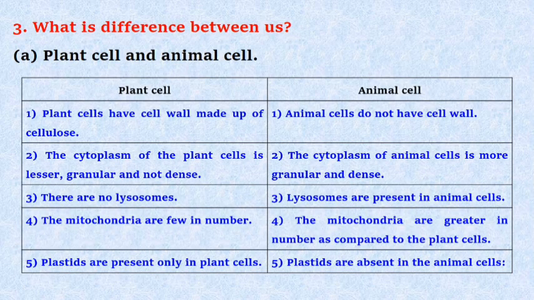Third, there are no lysosomes in plant cells and lysosomes are present in animal cells. Fourth, the mitochondria are few in number in plant cells and the mitochondria are greater in number in animal cells as compared to the plant cells. Fifth, plastids are present only in plant cells and plastids are absent in the animal cells.